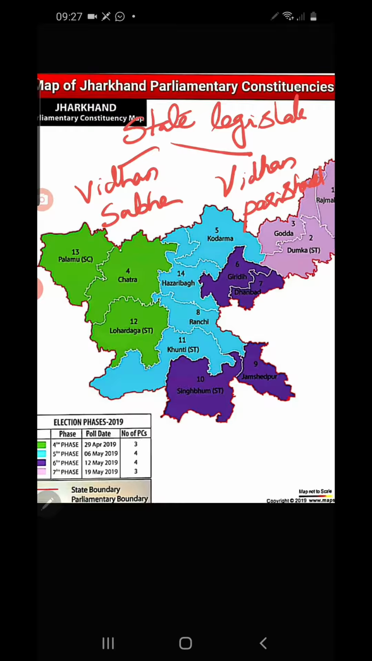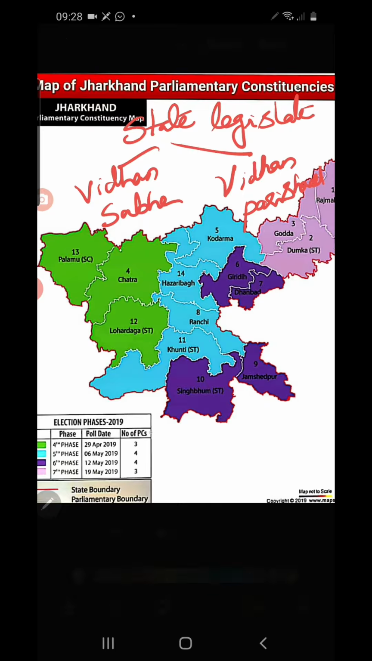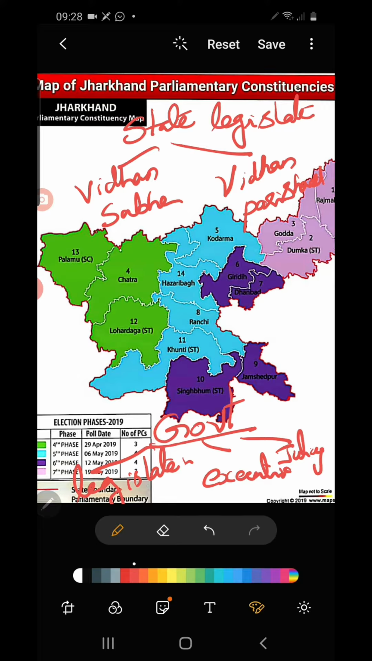Okay, the government has got 3 wings, you know that: legislature, executive and judiciary. We are discussing the law making body of the country, that is legislature. I already discussed that. Both the union and the state government have 3 wings. Which are the 3 wings of the government? Legislature, executive and judiciary. These are the 3 wings of the government, in both the state government and the union government.